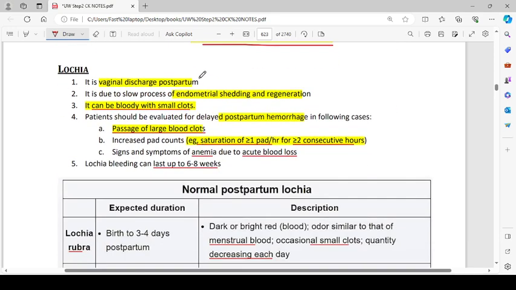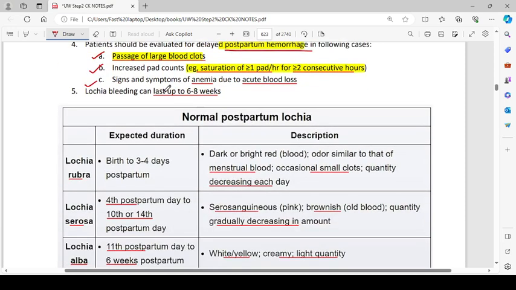Lochia: it is vaginal discharge postpartum. It is due to the slow process of endometrial shedding and regeneration. It can be bloody with small clots. Patients should be evaluated for delayed postpartum hemorrhage in the following cases: passage of large blood clots, increased pad counts, for example saturation of more than one pad per hour or for more than two consecutive hours, and signs and symptoms of anemia and acute blood loss. Lochia bleeding can last up to 6 to 8 weeks.